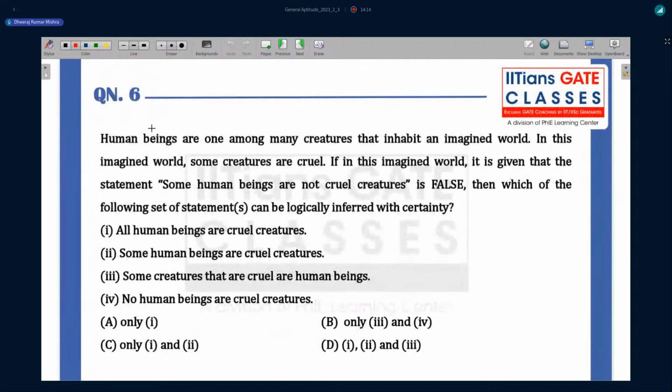Question number 6 is again asked from syllogism. In this question, human beings are one among many creatures that inhabit an imagined world. In the imagined world, some creatures are cruel. In this imagined world, a statement is given: some human beings are not cruel creatures.